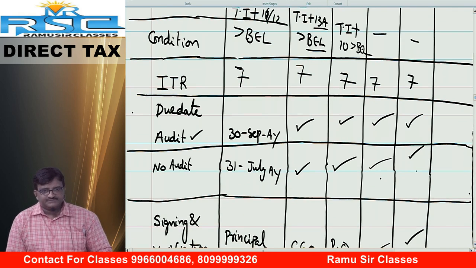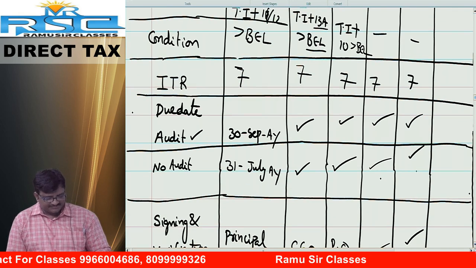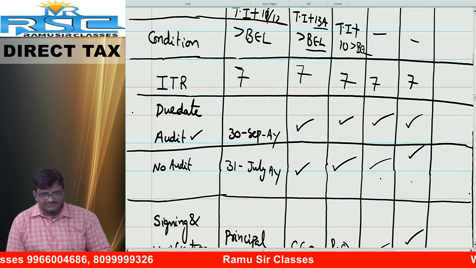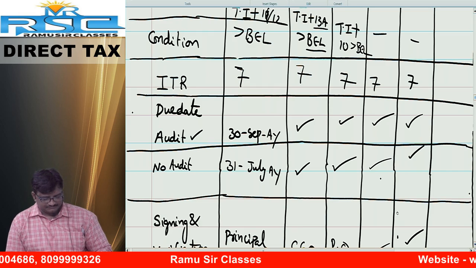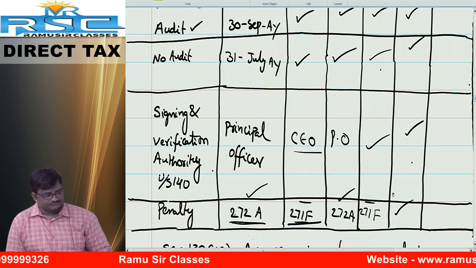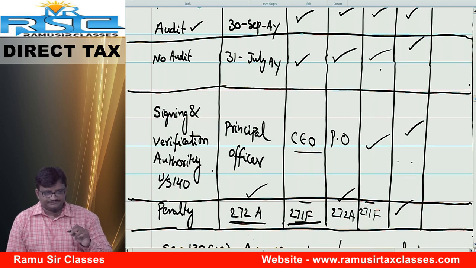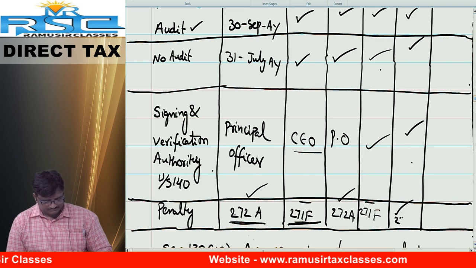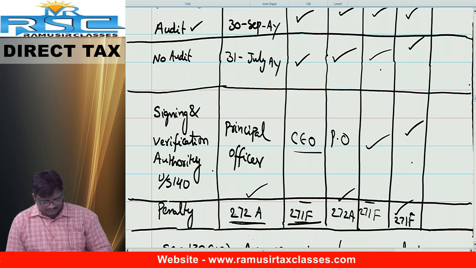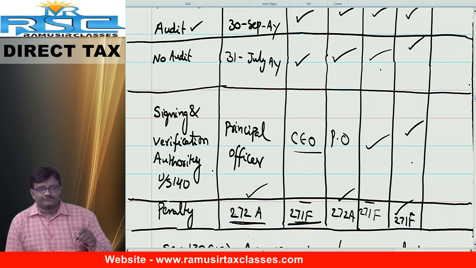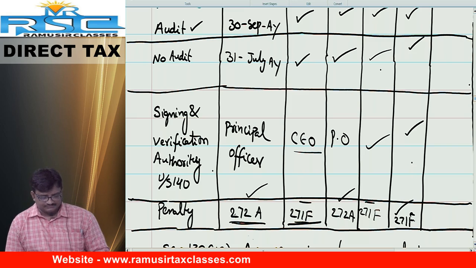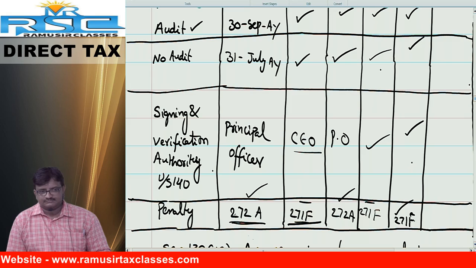Due date: if audit is applicable, 30th September; if not applicable, 31st July. Signing and verification authority, principal officer. Penalty under section 271F, rupees 5,000. Okay.